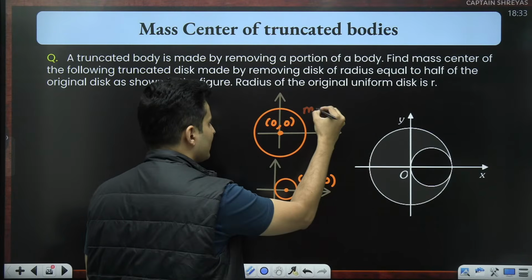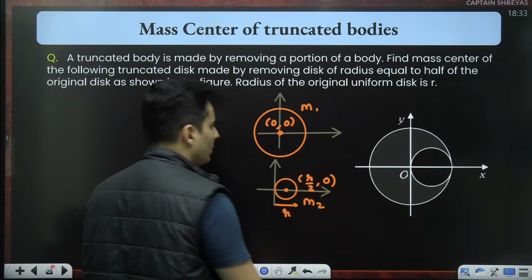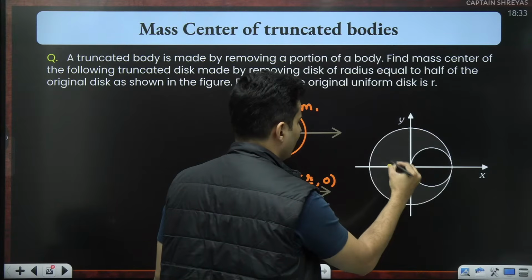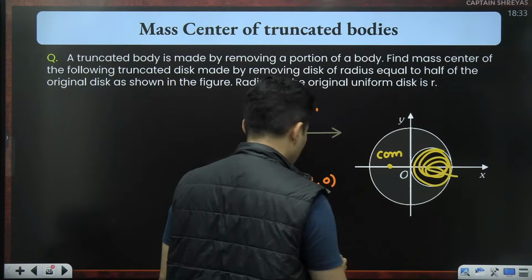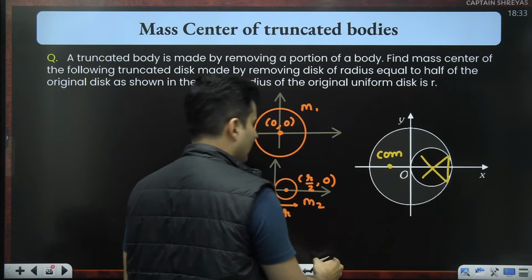This will have mass number 1, and this will have mass number 2. Now the combined center of mass will be somewhere over here. This is where the center of mass will be, because if you take out something from here, the concentration will shift towards the left side.